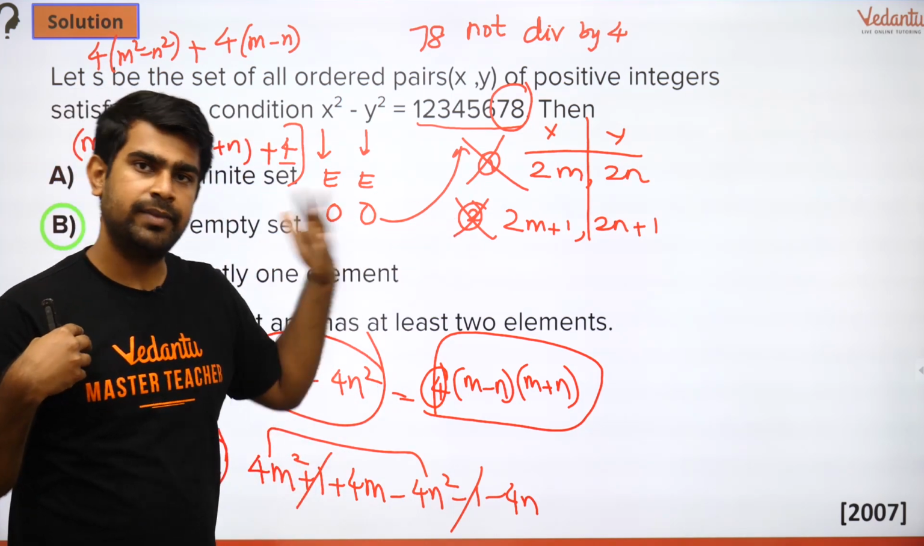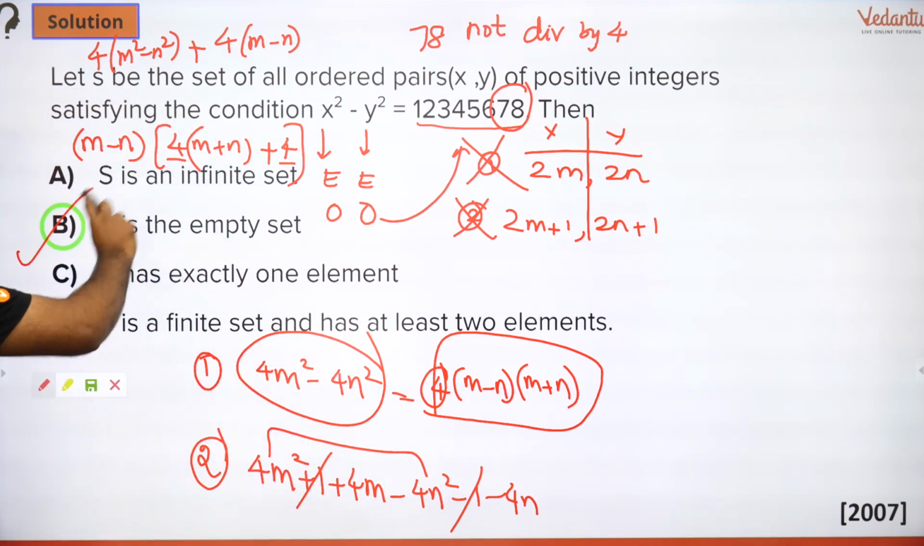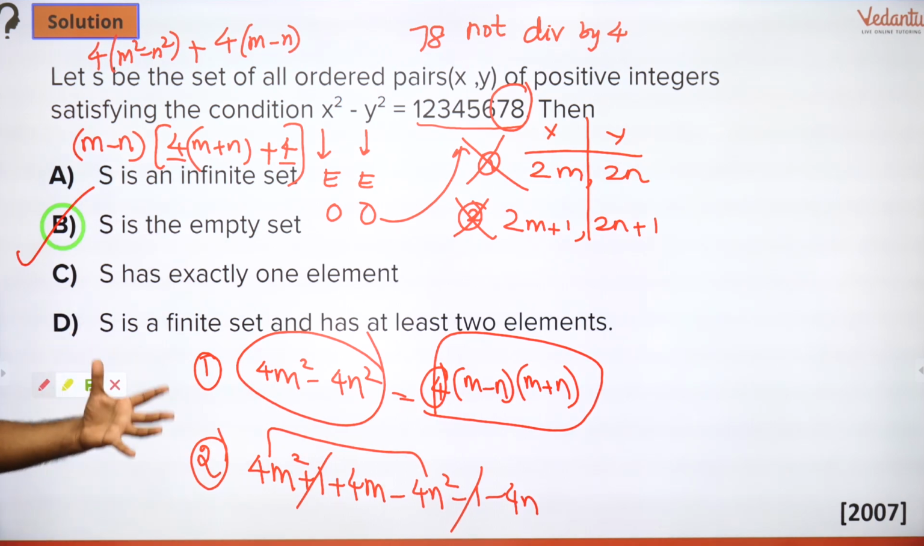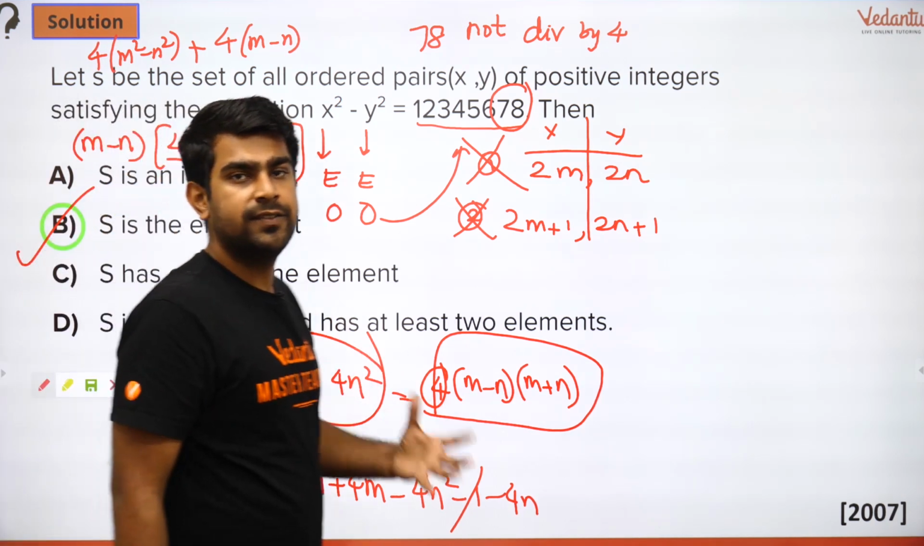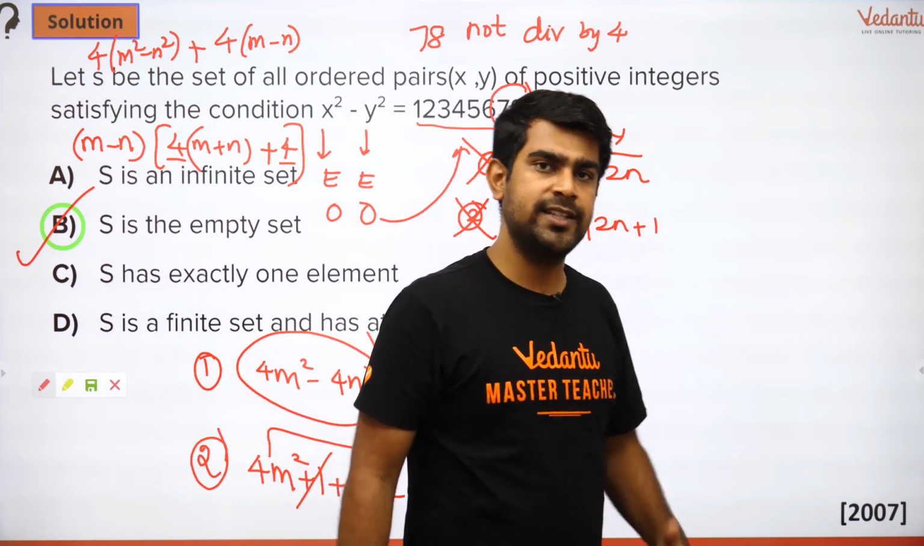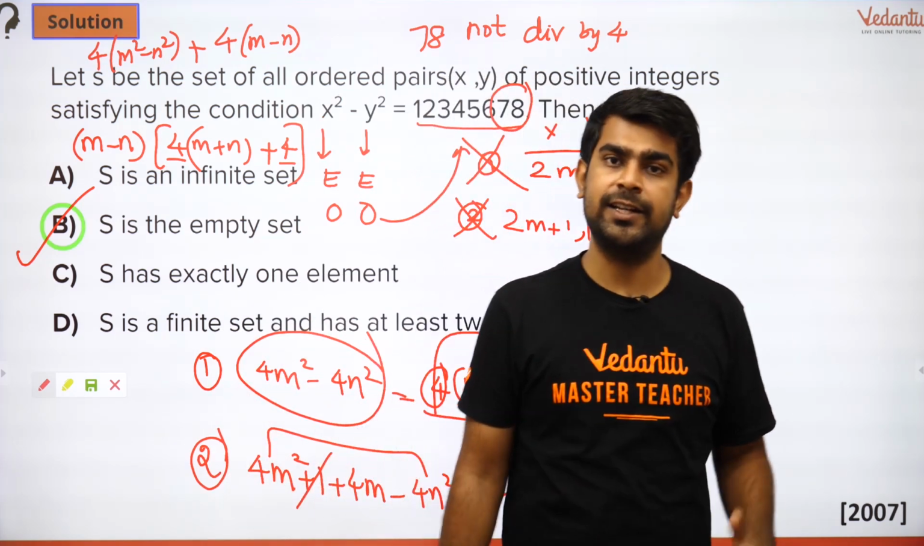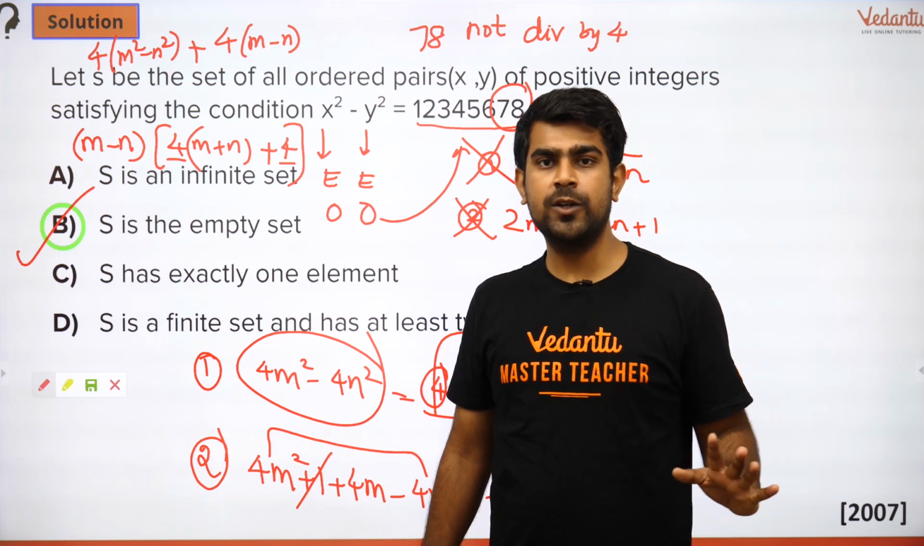So naturally, my answer would be option B, because there is no possible ordered pair which is going to satisfy the given condition, that is x square minus y square is equal to 1, 2, 3, 4, 5, 6, 7, 8. Are you all okay with this?